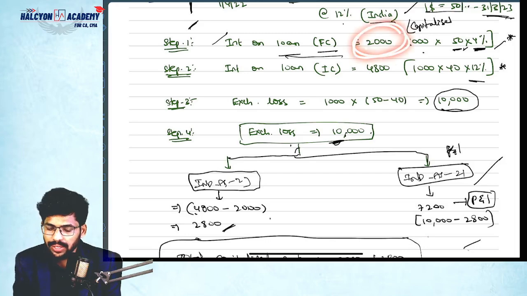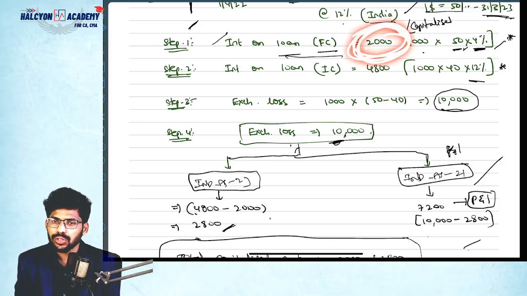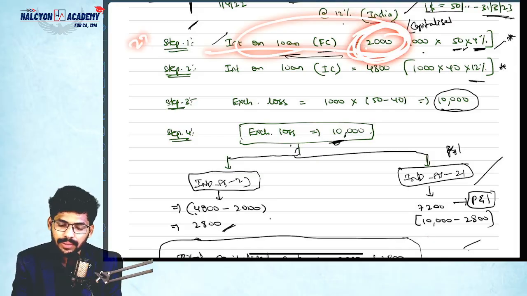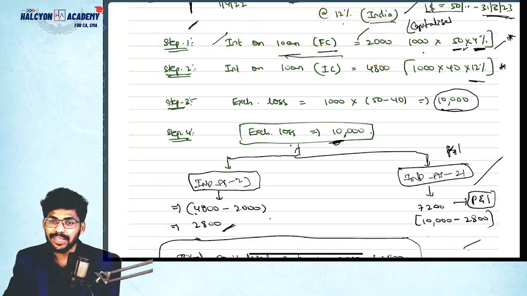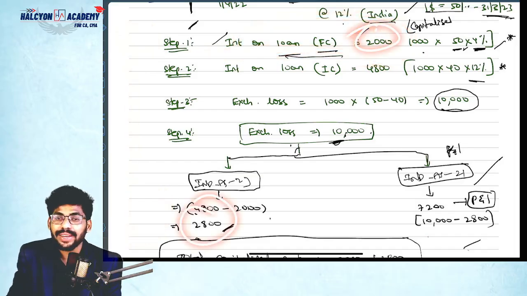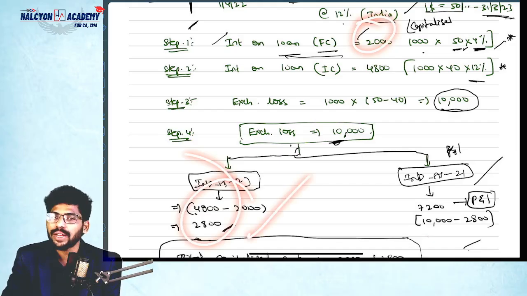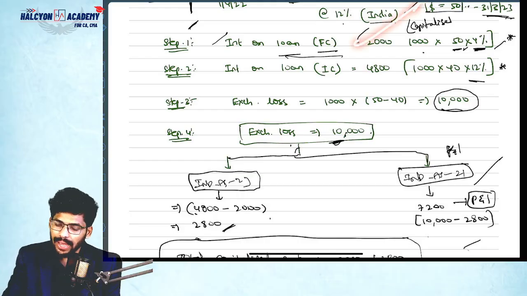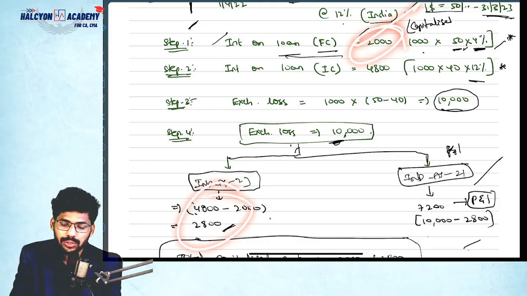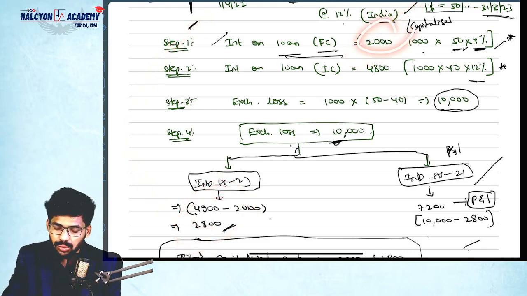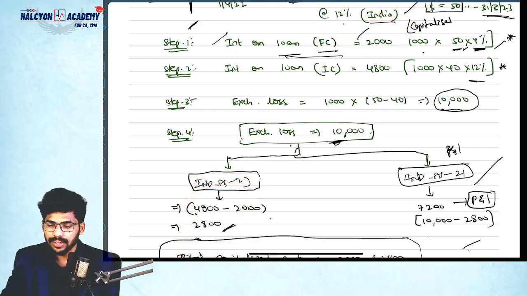Here already 2,000 is also interest, right? You need to pay interest 2,000 only, right? This is also as per Ind AS 23 only. This is 23 and this one also 23. So total interest to be capitalized as per Ind AS 23 is how much? 2,000 plus 2,800, total 4,800 only. If the question is asking about the total borrowing cost as per Ind AS 23, it means 2,000 plus 2,800, not only 2,800, not only 2,000, both should be included. 4,800, that's it.